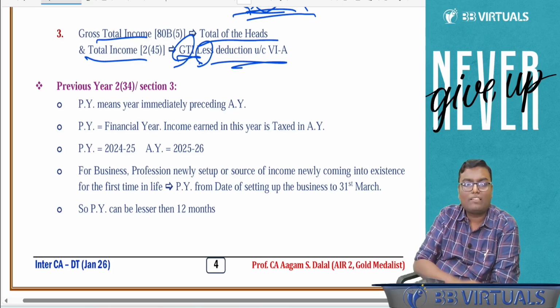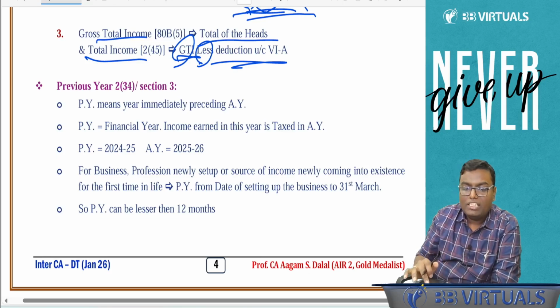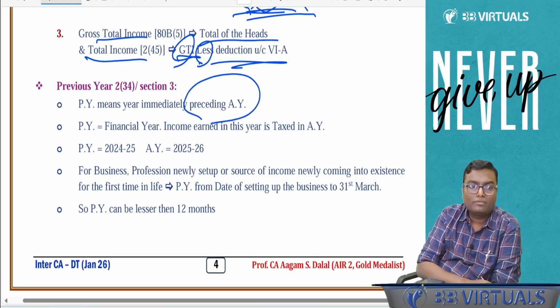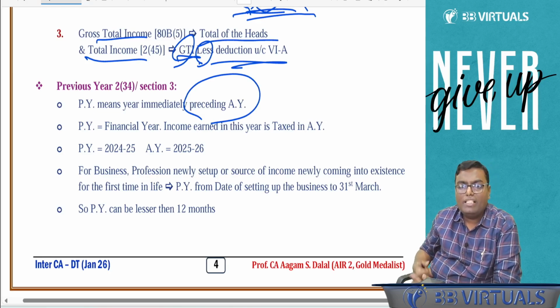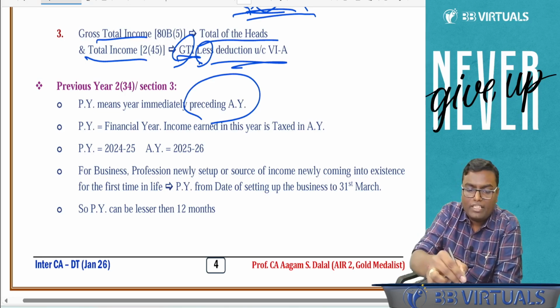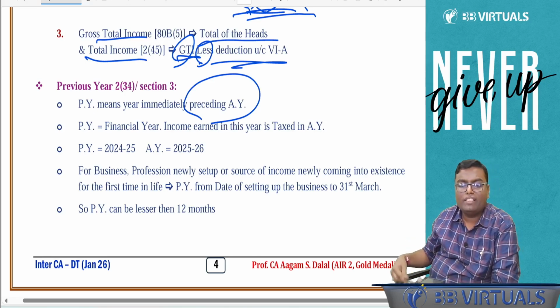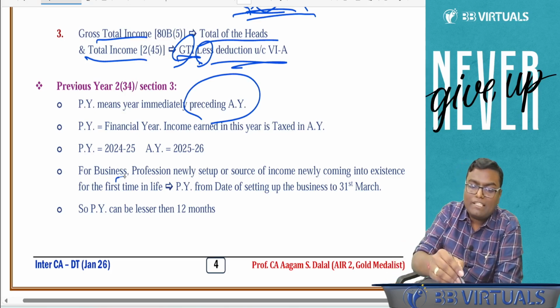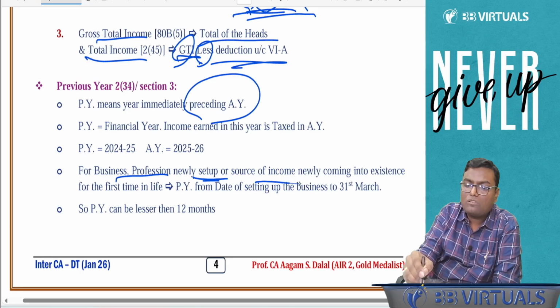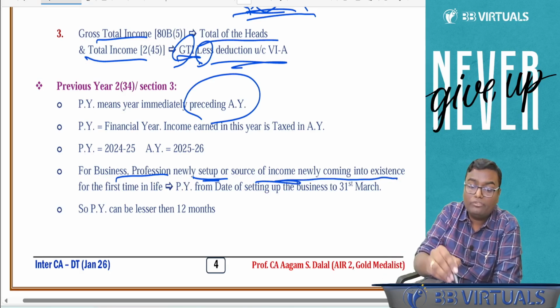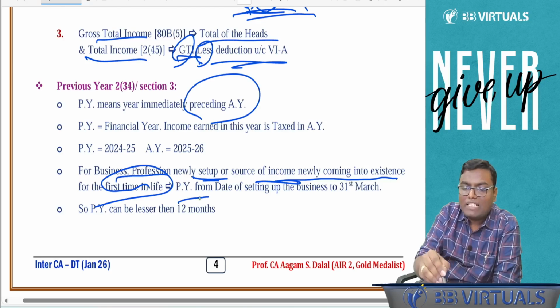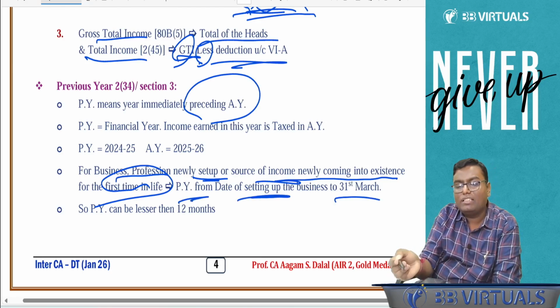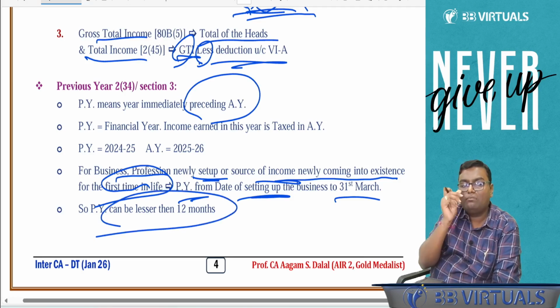First of all, previous year. Previous year means the year immediately preceding assessment year. Basically, previous year is the financial year. Income earned in this year is taxed in assessment year. For your exam, which previous year is applicable? Previous year 24-25, assessment year 25-26. But for a business or profession newly set up, or source of income newly coming into existence for the first time, previous year starts from the date of setting up the business till 31st March. Means it can be lesser than 12 months also.